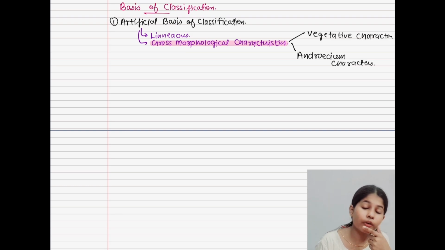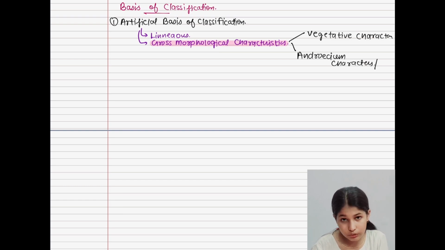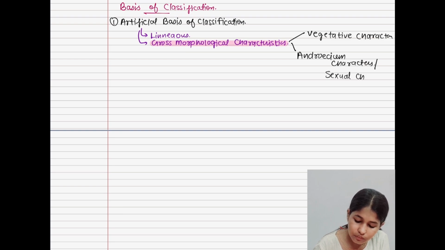Now you will ask what is meant by androecium characters. I will make you understand, but before that, let's understand this. Androecium characters, or sexual characters.